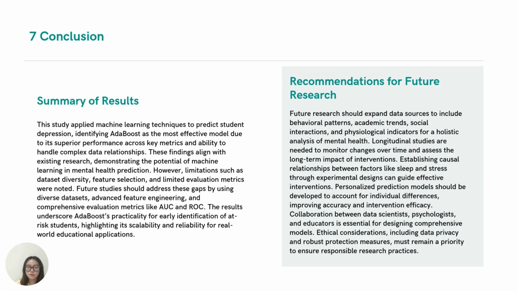Seven, conclusion. This study focuses on using machine learning to predict student depression and highlights AdaBoost as the most effective model. It shows how features like academic pressure, digital stress, sleep patterns, and family mental health history are the keys to identifying at-risk students. These insights underline the importance of targeted support to improve students' well-being.